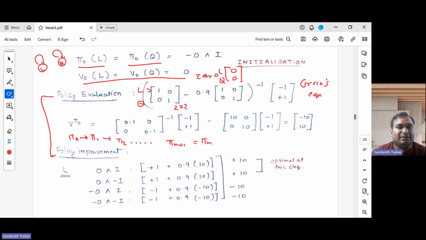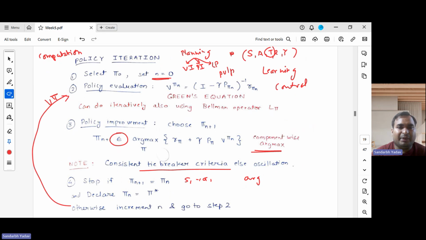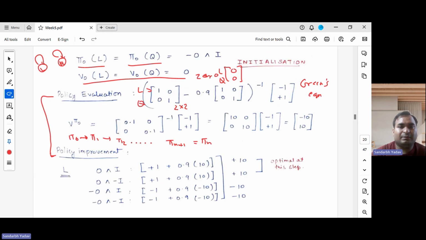So basically, in this Green equation, it is I minus gamma times the transition probability matrix, right? So what is happening? If we are in laughter state, then we move to laughter state according to this policy with probability one. We remain in laughter state. We don't move to quiet state, so the probability here is zero. And for quiet state, we don't move to laughter state. We stay in quiet state, so here the probability is one. So this is the transition probability matrix, and we have to take the inverse of this, as we saw in the last slide. So I minus gamma P pi n, inverse, and the next is the rewards.